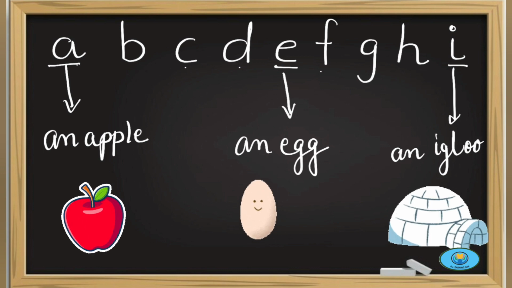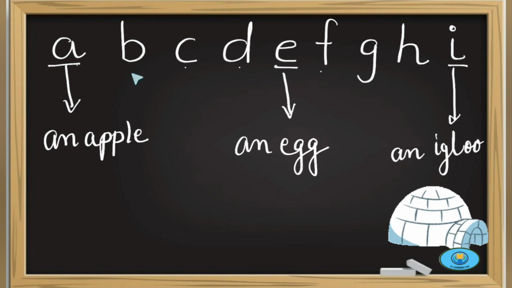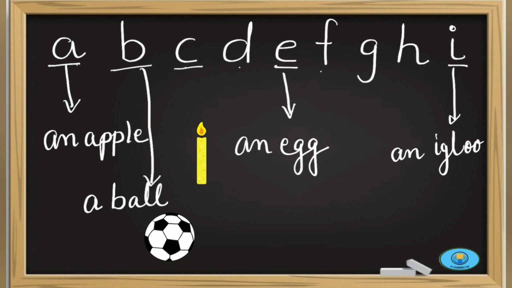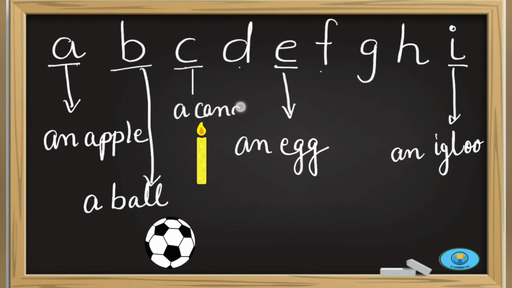But if I want to say one ball, ball starts with B, so I say a ball. A ball means one ball. When I want to say one candle, then I don't say an candle because this is a consonant, so I say a candle.